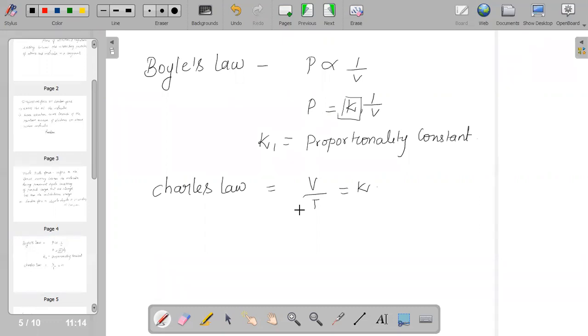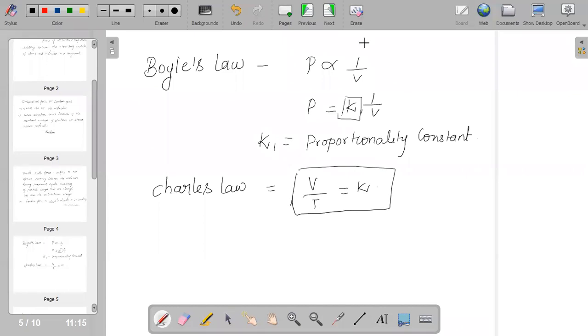So V is directly proportional to T, or V by T is equal to a proportionality constant.